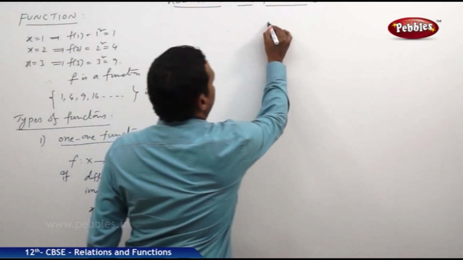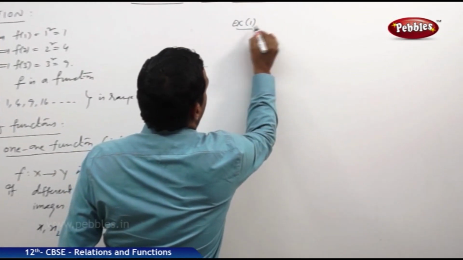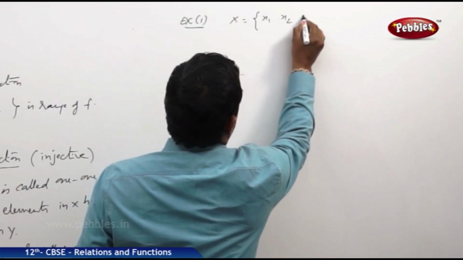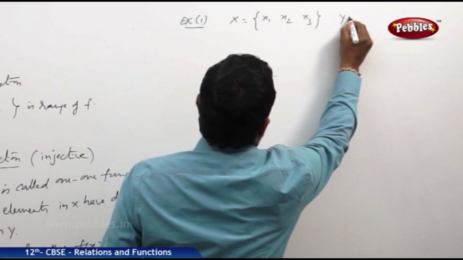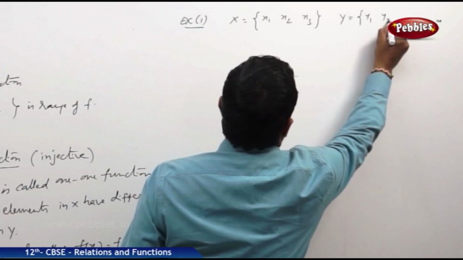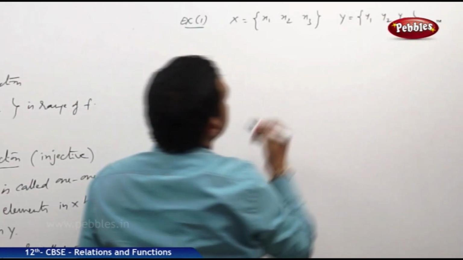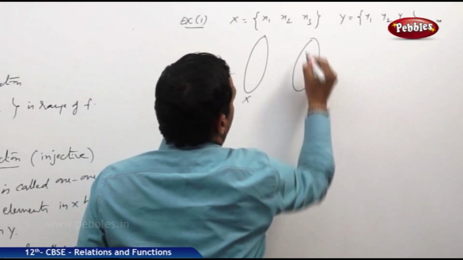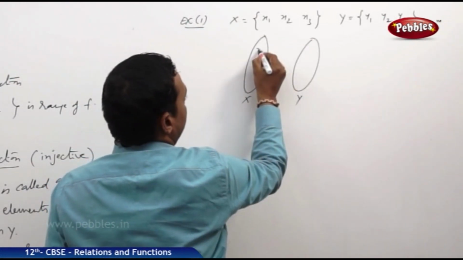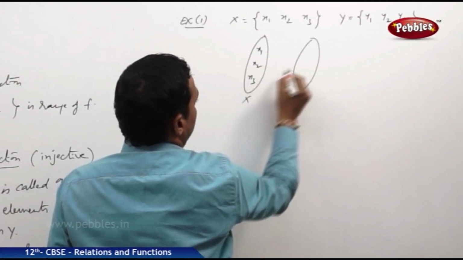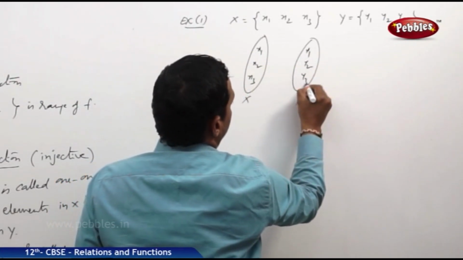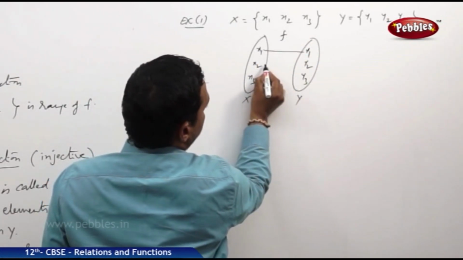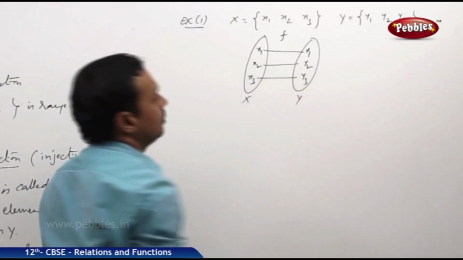Now let us take one example for this. Suppose x is the set x1, x2, x3 and set y is y1, y2, y3. Now let us take one relation or function like this: x1 is mapping to y1, x2 maps to y2, x3 maps to y3.